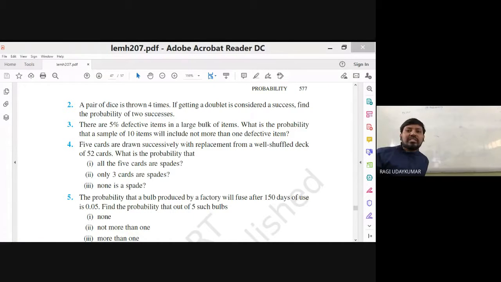See the second question. The pair of dice is thrown 4 times. Getting a doublet, which is 1, 1, 2, 2, 3, 3, 4, 4, 5, 5, 6, 6, is considered a success.